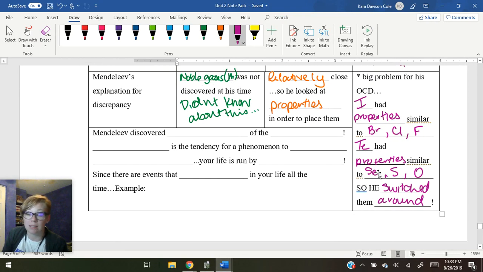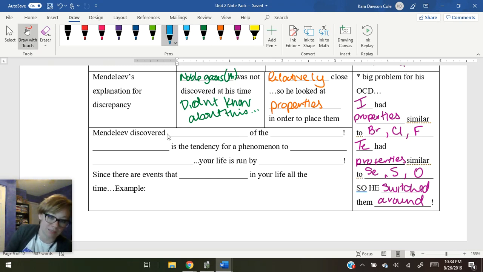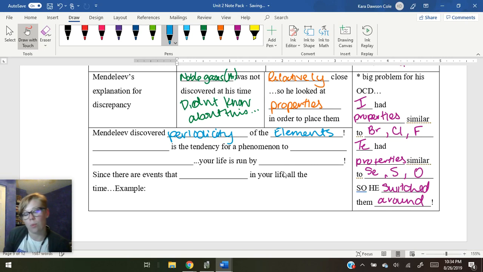So, what did Mendeleev discover? The big thing that he discovered was the periodicity of the elements. What periodicity is, is the tendency of a phenomenon to repeat. So periodicity is the tendency for a phenomenon to repeat regularly.